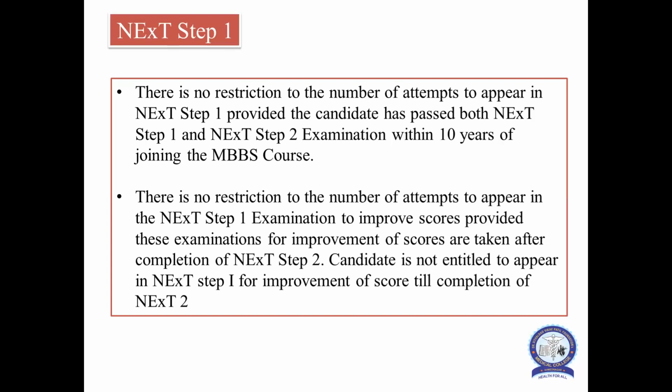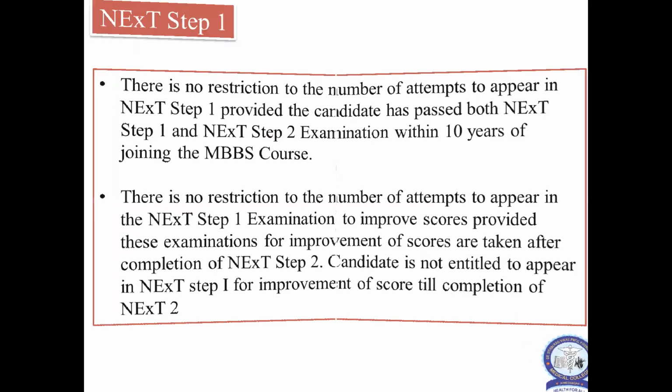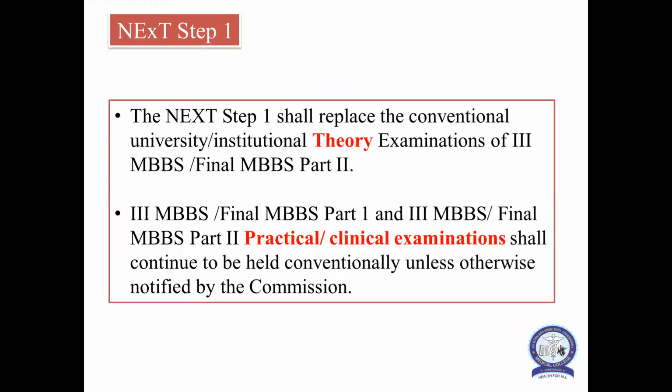That means if you want to improve your score in Step 1, which is the score counted for PG admission, you must first pass or fail NExT Step 2. A candidate is not entitled to appear in NExT Step 1 for improvement of score till completion of NExT 2. It is very clear: if anybody wants to improve his score in NExT Step 1, he has to clear the NExT Step 2 exam also.